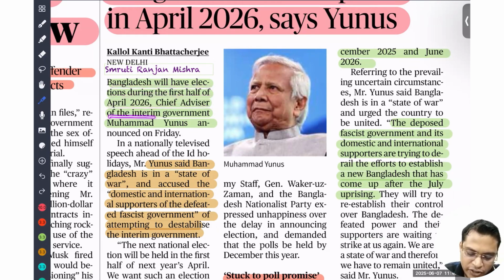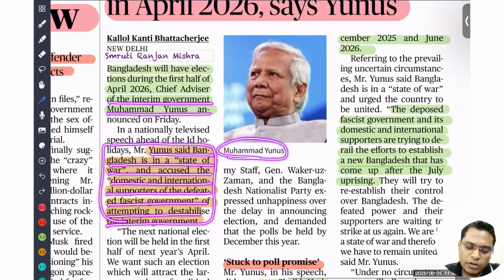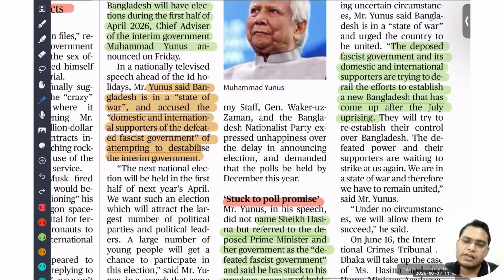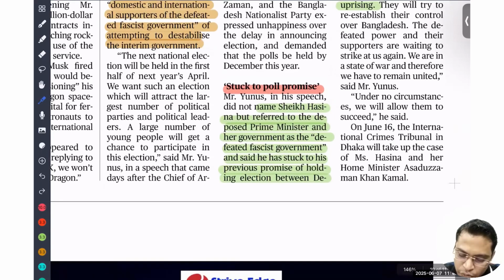Chief advisor to the interim government Muhammad Yunus announced this. Yunus said that Bangladesh is in a state of war and accused domestic and international supporters of the defeated fascist government of attempting to destabilize the interim government. Look, this Muhammad Yunus government always uses all these things, international influence, to garner support. So, stuck to this poll promise.